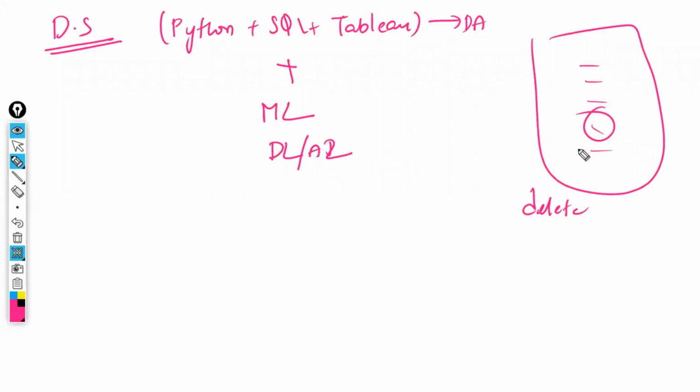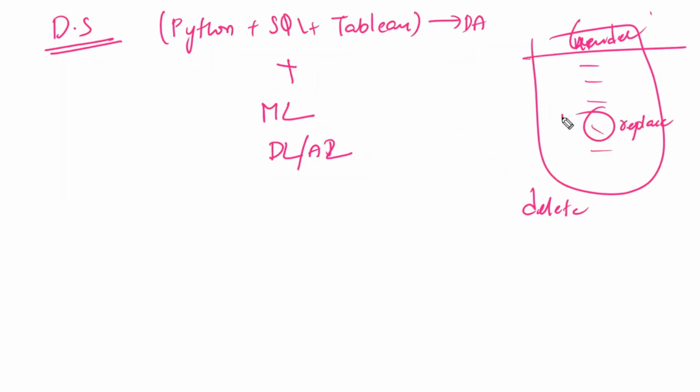There are multiple techniques, right? Assume one of the techniques is replace. Now we have to replace. With what value are you going to replace? Your own value? For example, here male and female are there. Gender is the column name, and inside that male and female are there. Can you replace it with a 1 lakh number? No, right? We have to replace it with either male or female. That is minimum common sense.